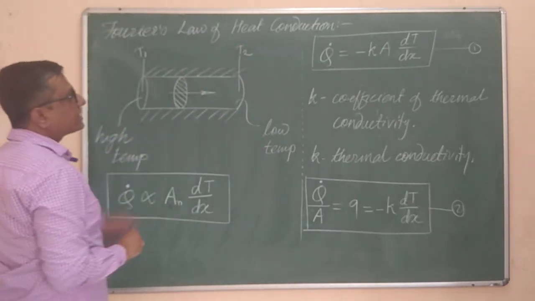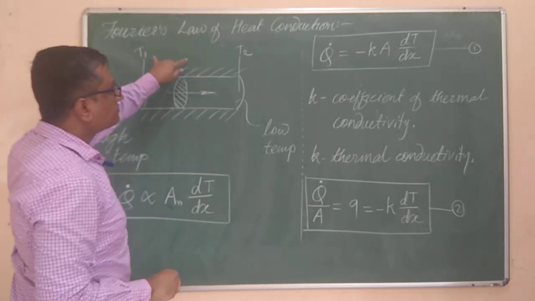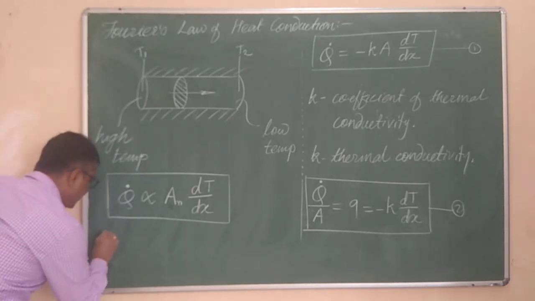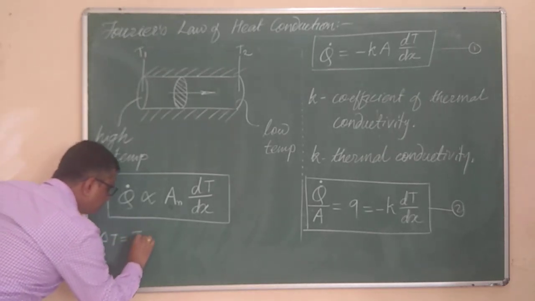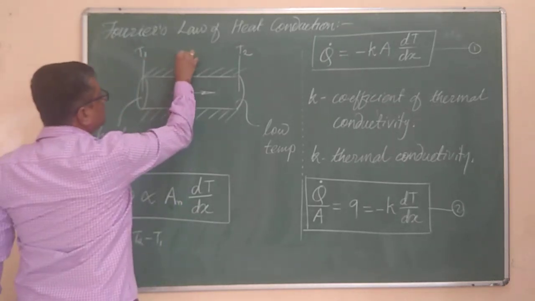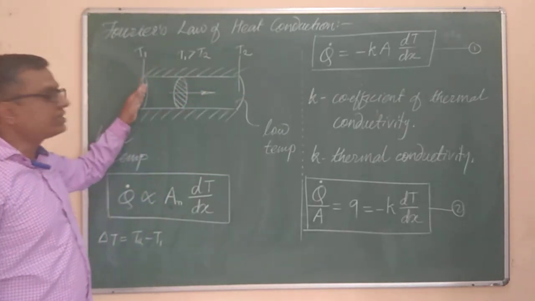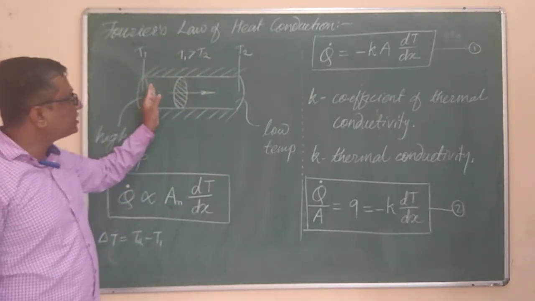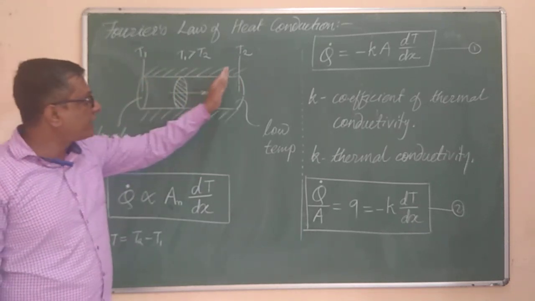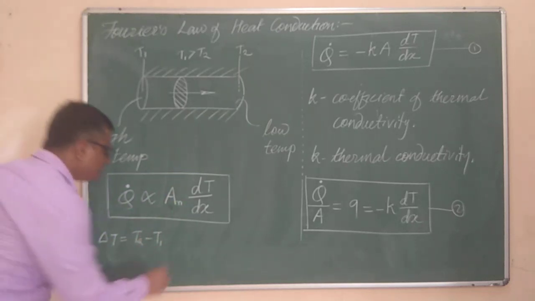So delta T is equal to T2 minus T1, but in this case T1 is more than T2, since heat is flowing in this direction, obviously T1 has to be more than T2. So delta T, the final temperature minus the initial temperature, that is T2, which is less than the initial temperature T1, will be negative.